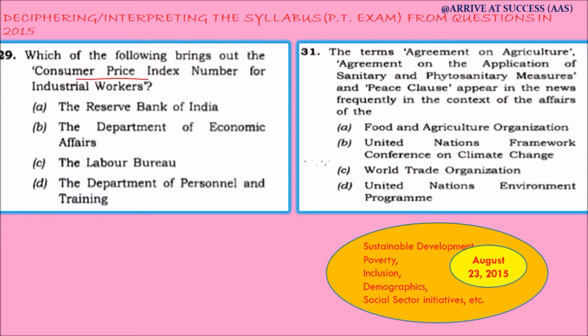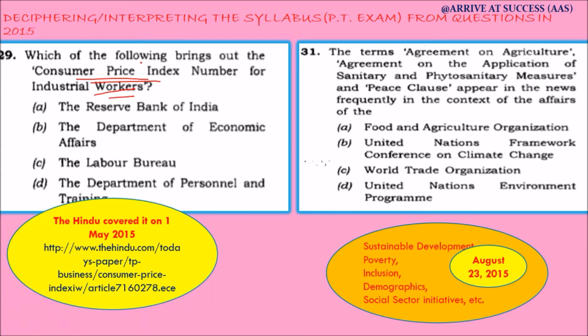The next question relates to the consumer price index number for industrial workers. These things are very much in news, and the Hindu covered it on 1st May 2015, and the topic relates to the industry and infrastructure topic.